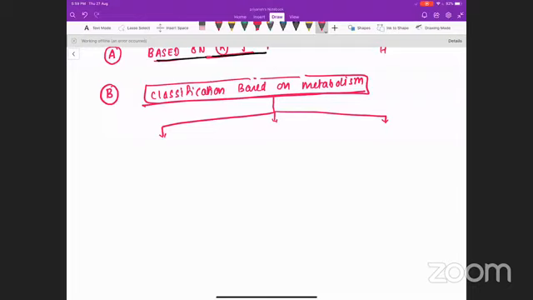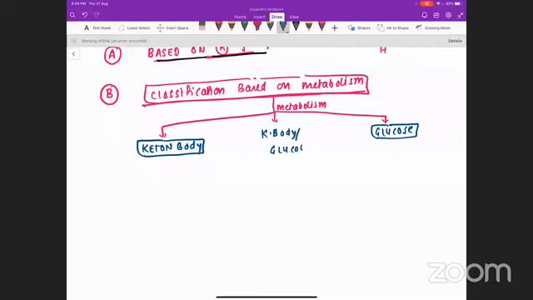When you look at the metabolism of these 22 types of amino acid, you will notice that some of the amino acids are going to form ketone bodies after metabolism. There are some amino acids which are going to synthesize glucose after their metabolism. The end product is going to be glucose. And there are some amino acids which can generate ketone bodies as well as glucose. Depending on the demand of the body, they can generate either molecule.